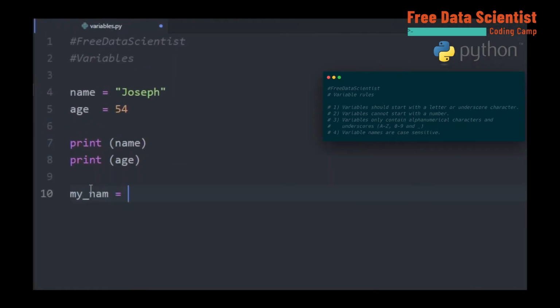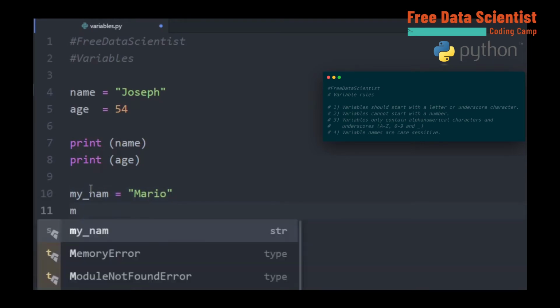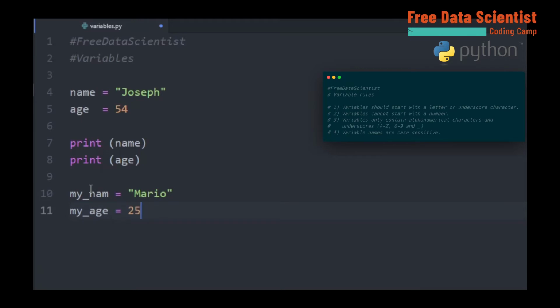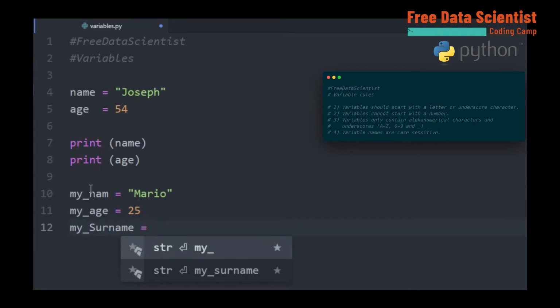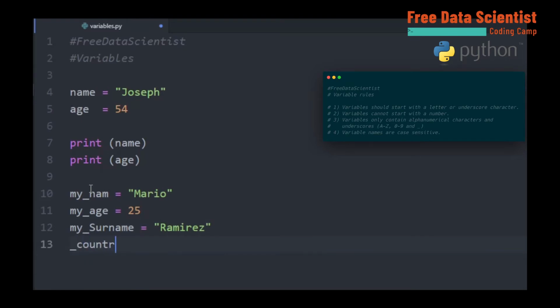Let's program. Let's create a variable my_name equals to the string Mario. my_age equals to the integer 25. my_surname equals to the string Ramirez. _country equals to the string Germany.